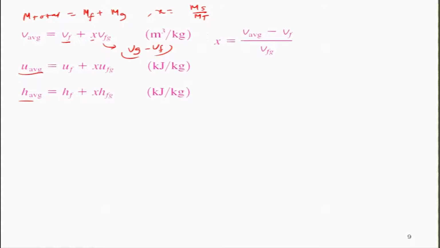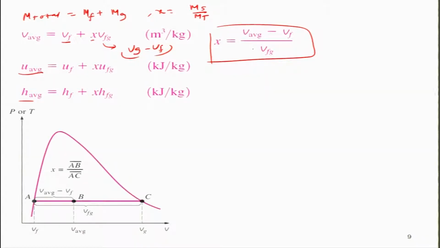So, x in terms of the volume is going to be Vg minus Vf divided by Vfg. Now, from the point of view of a plot, if you look at P or T versus V, you can use the diagram to find out the x also. For example, if B is where our system is, then we can use the length from A to B and A to C in order to get x here. So, this is directly from this expression.